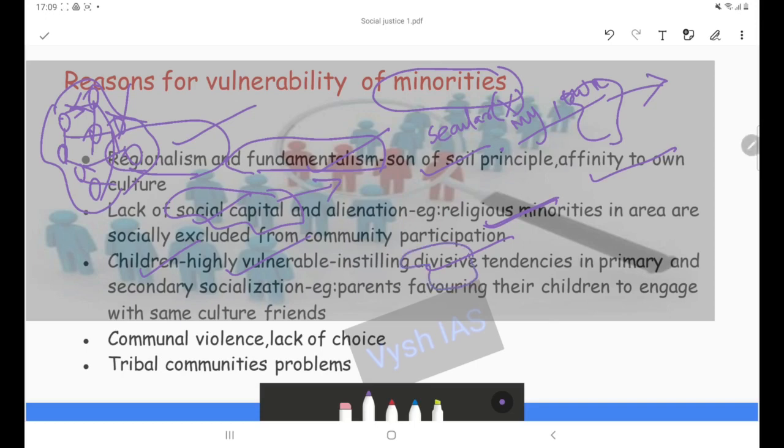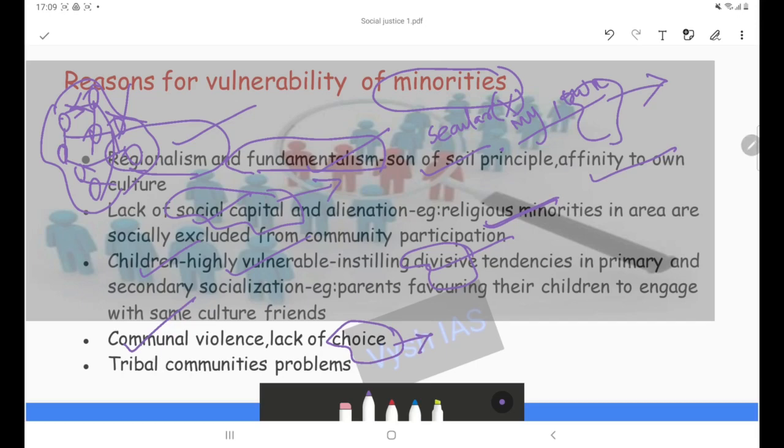Such things instill divisive tendencies within children right from the primary stage of socialization. So this is not going to work for a healthy nation. Then there is the issue of communal violence and the lack of choice. They are prone to live with available facilities. They are not given a chance to live the way they want. These are the major issues of minority communities.